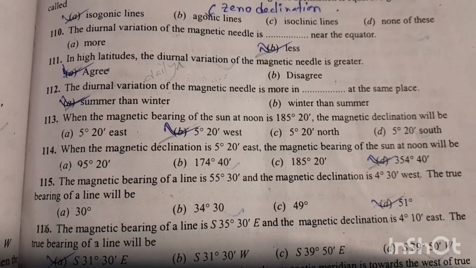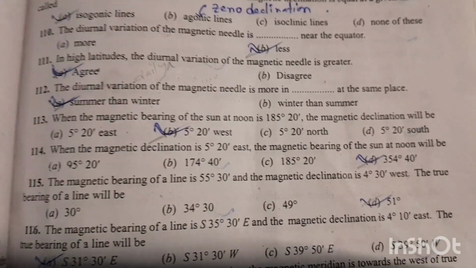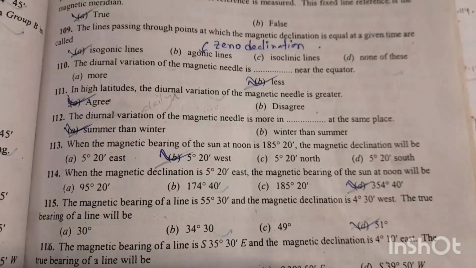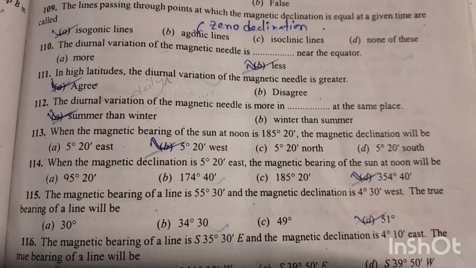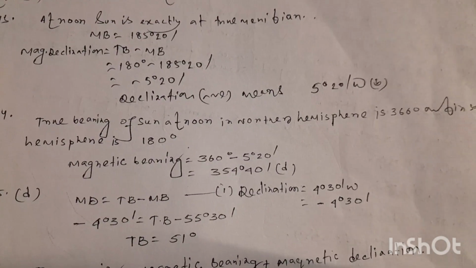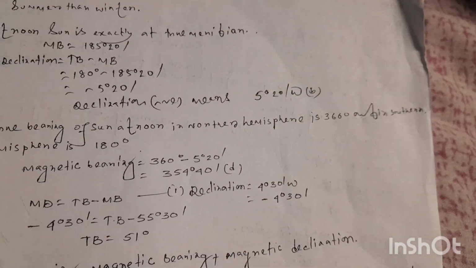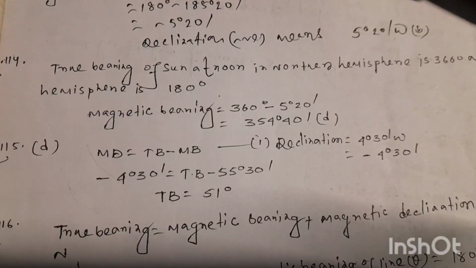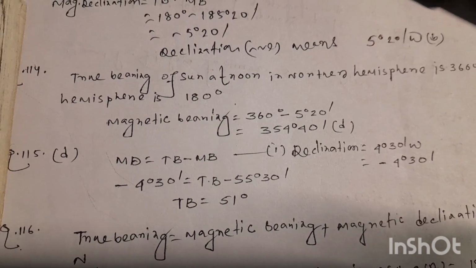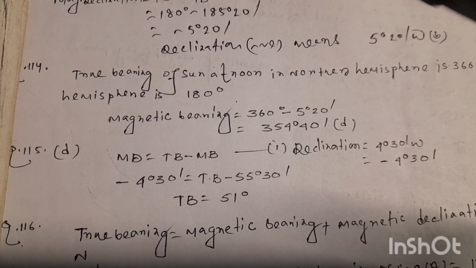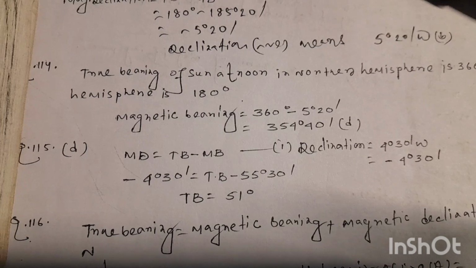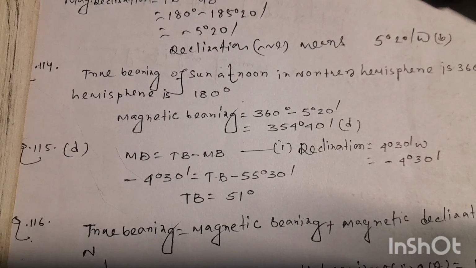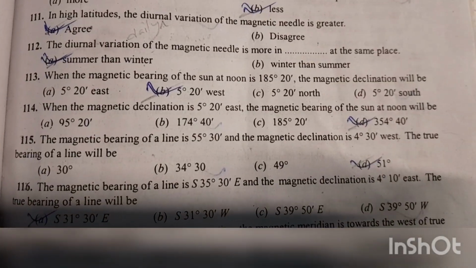Question number 114. When the magnetic declination is 5 degree 20 second east, the magnetic bearing of the sun at noon will be. The true bearing of the sun at noon in northern hemisphere is 360 degree and in southern hemisphere is 180 degree. So magnetic bearing will be 360 degree minus 5 degree 20 second, which will be equal to 354 degree 40 second. Option number D is the right answer for this question.